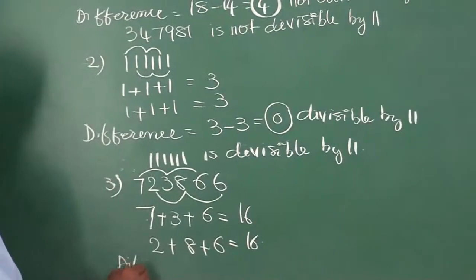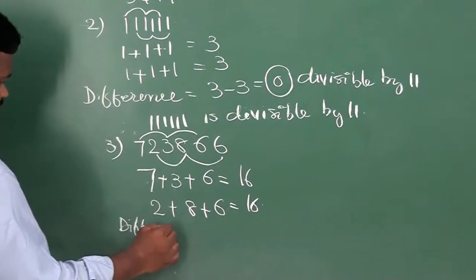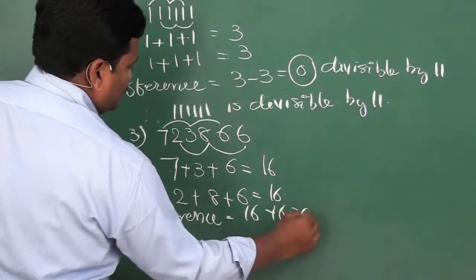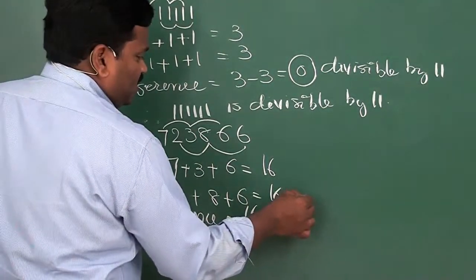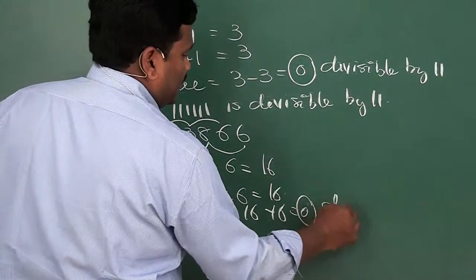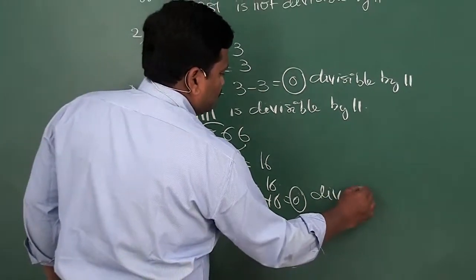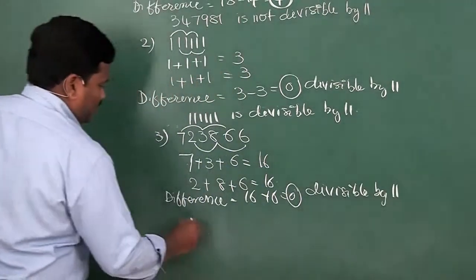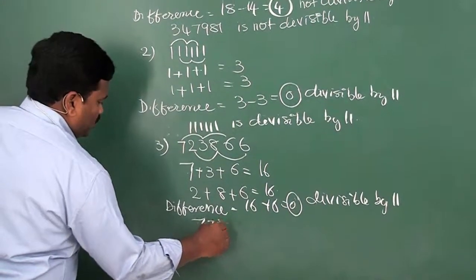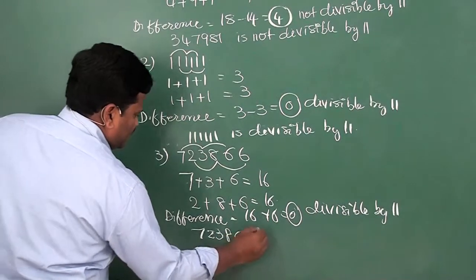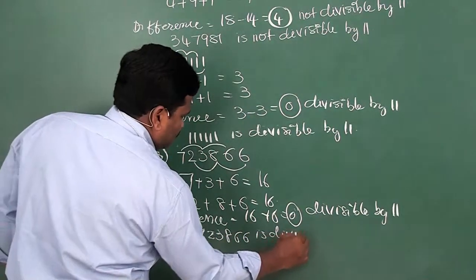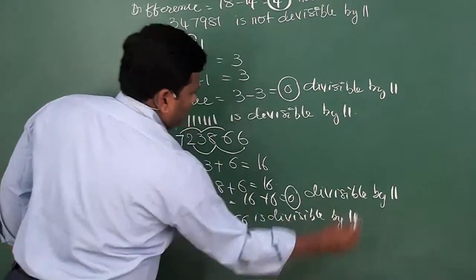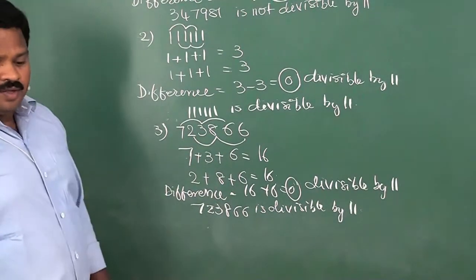Difference: 16 minus 16 is 0. Here the difference is divisible by 11. Therefore, the entire number 723866 is divisible by 11. Is it clear?